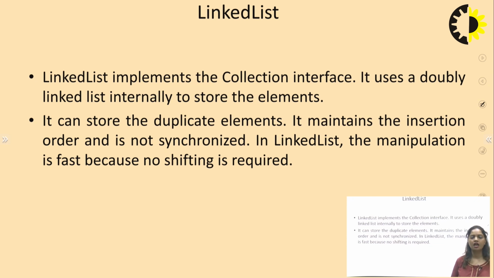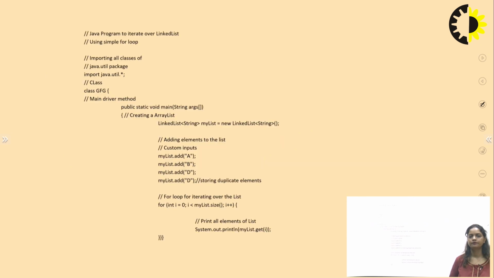Now what is a linked list and how can it be implemented in Java? It can be implemented in the form of a doubly linked list, in which the elements are stored internally. It can store duplicate elements also. Duplicate means that more than one item with the same name can be held in this doubly linked list, and it is also not a synchronized data structure. We will see what synchronization is, and how it is beneficial in Java, later.